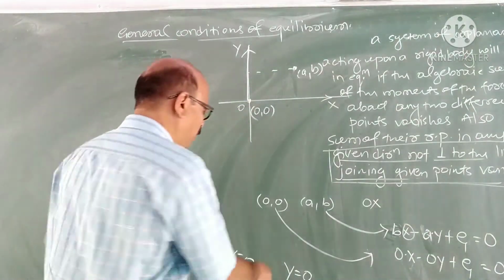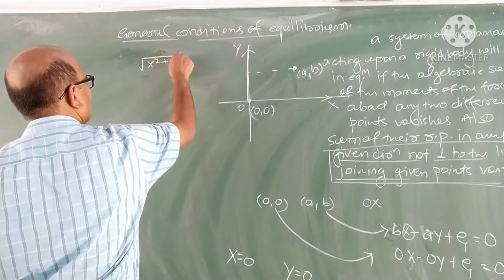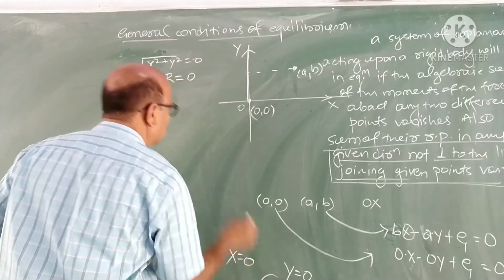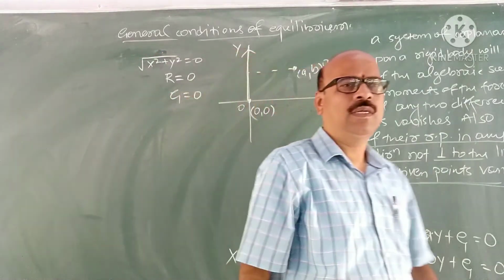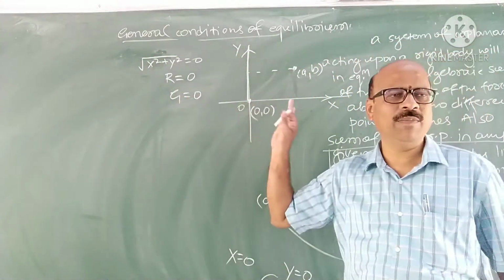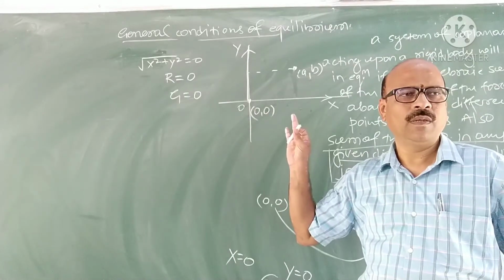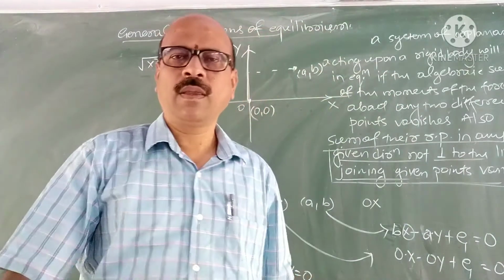Therefore X and Y are 0 means root of X square plus Y square is 0, so R is 0, and G is 0. So the forces are in equilibrium. Follow the proof of this? No doubt.